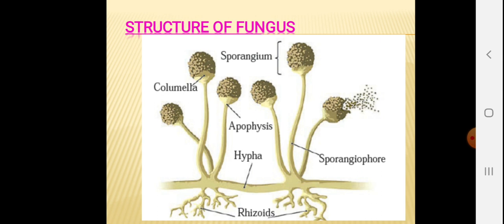Hyphae contain cytoplasm and many nuclei. They absorb nutrients from surrounding food source through root-like rhizoids. So this is all about the structure of fungus.